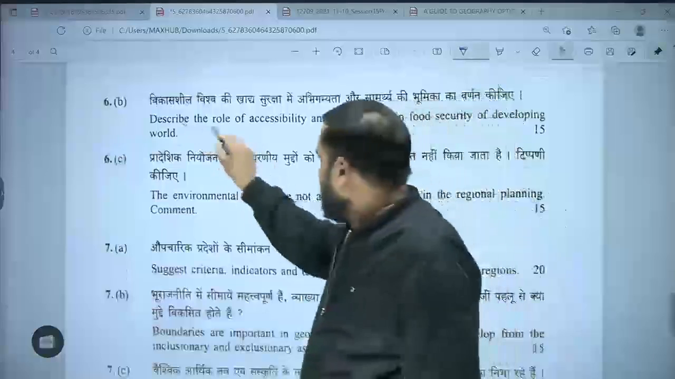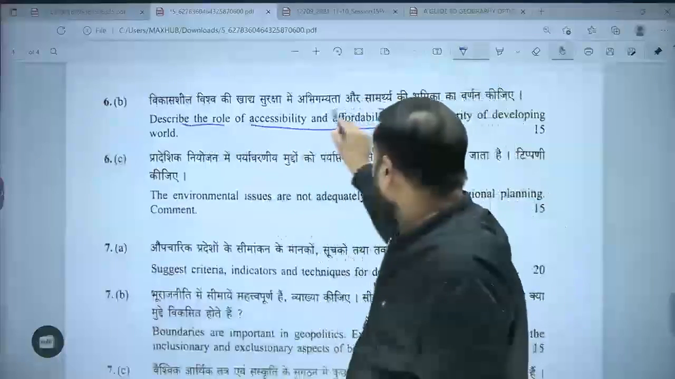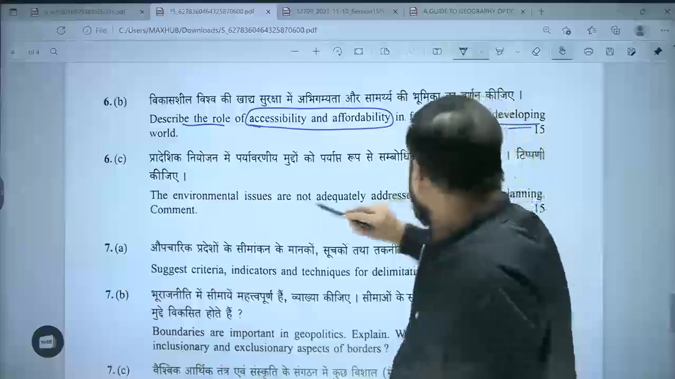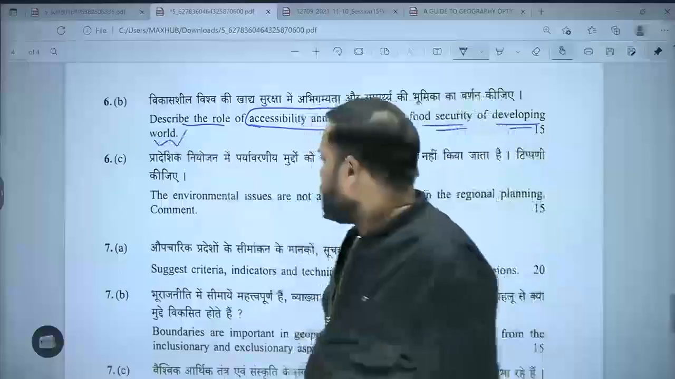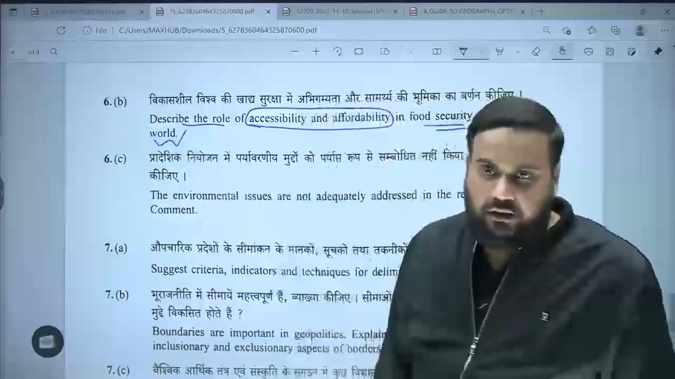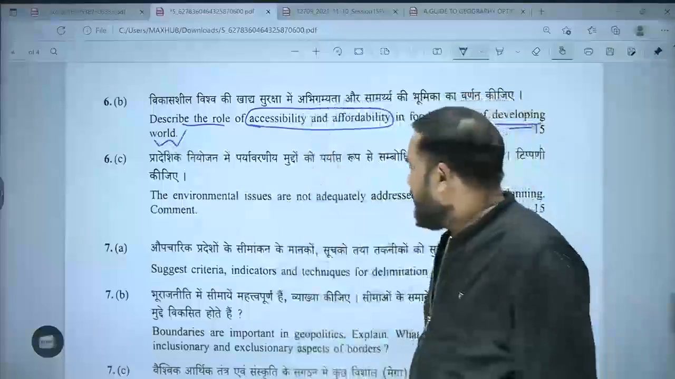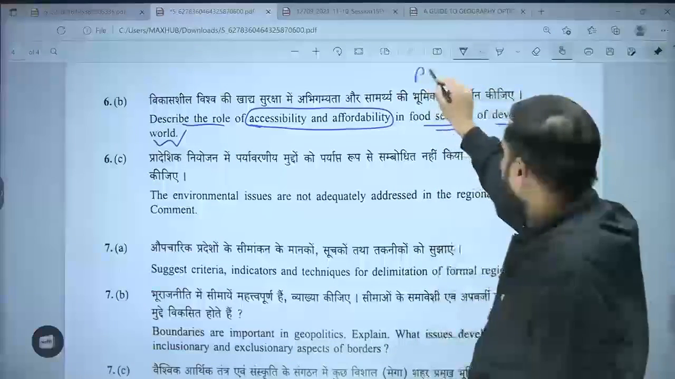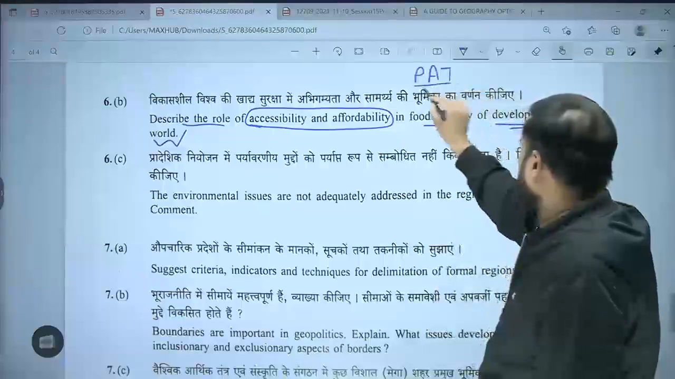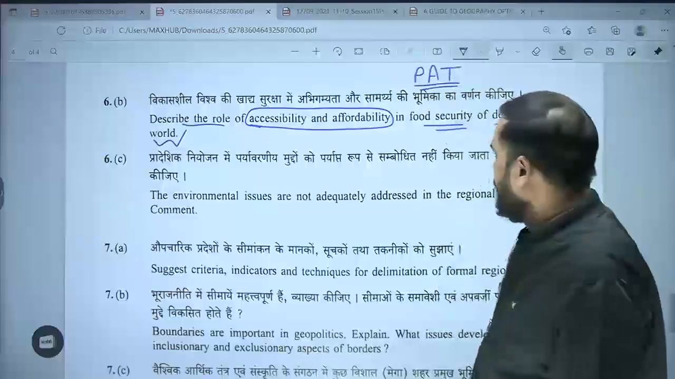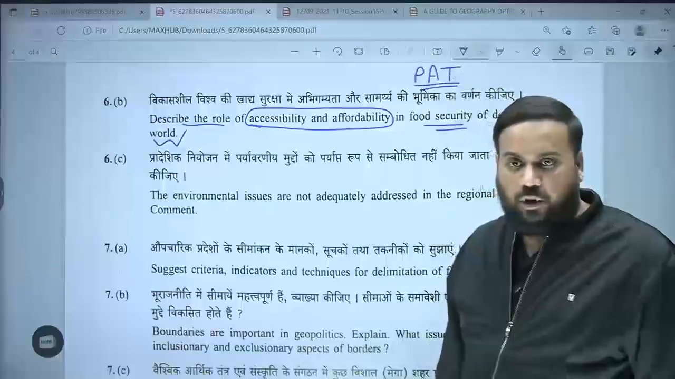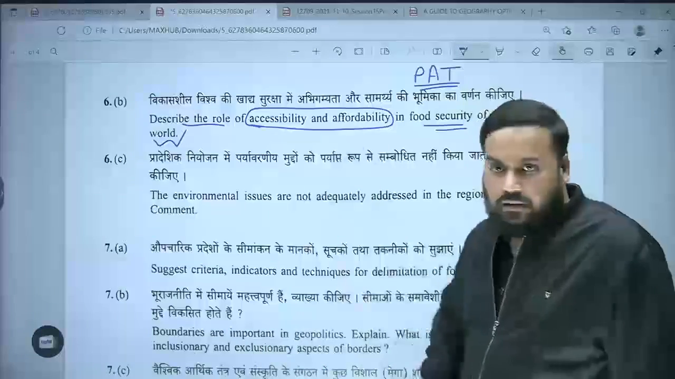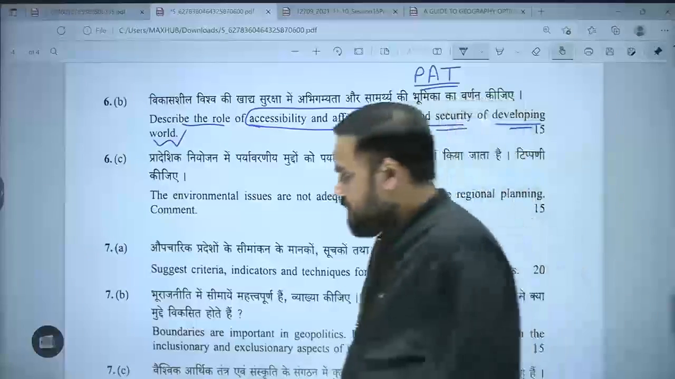Describe the role of accessibility and affordability in food security of developing world. ठीक है? So tell me, have we talked about this accessibility and affordability? Is it related to our formula of PAT? Yes, it is the topic which is related to resource.